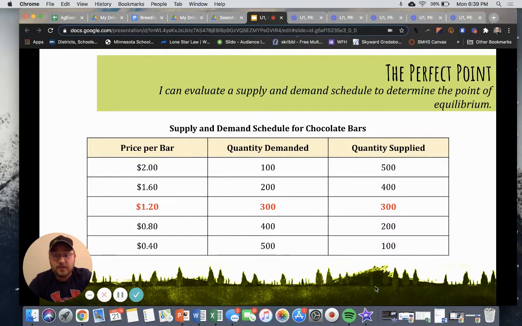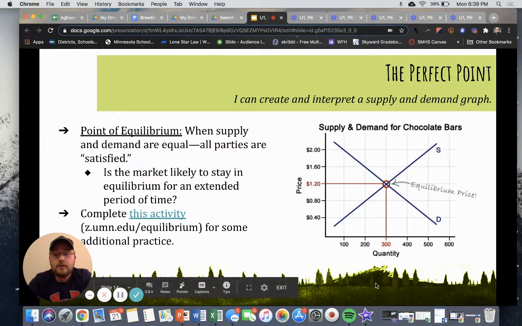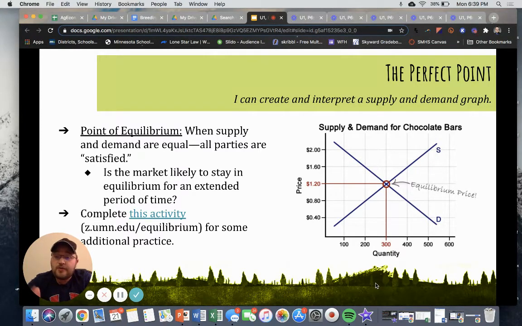We don't have a shortage where people are fighting to get the chocolate bars, and we're not left hanging with a bunch of leftover chocolate bars that are being sold for dirt cheap because they want to get them out of the store. So again, the point of equilibrium is when all supply and demand points are equal and all parties are satisfied. Do you think that the market is likely to stay in equilibrium for an extended amount of time?